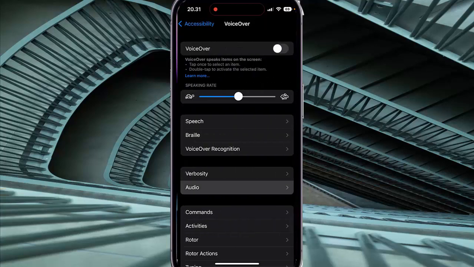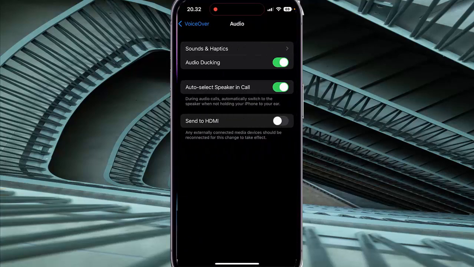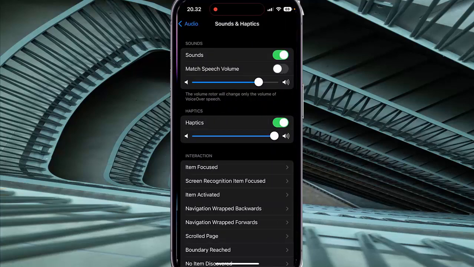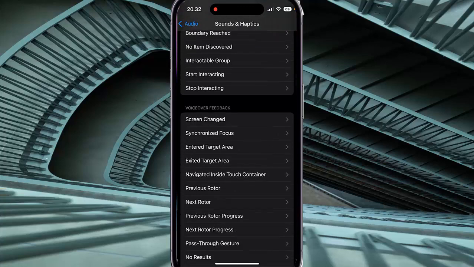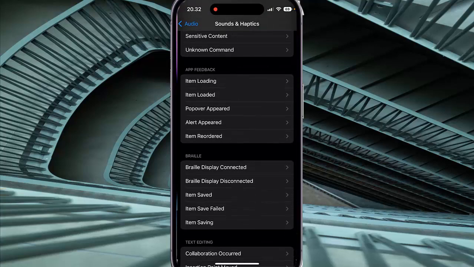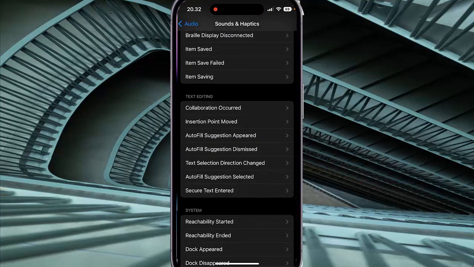Select Audio. Next, tap Sounds and Haptics. Scroll down the screen, find AutoFill Suggestion Dismissed and then tap AutoFill Suggestion Dismissed.